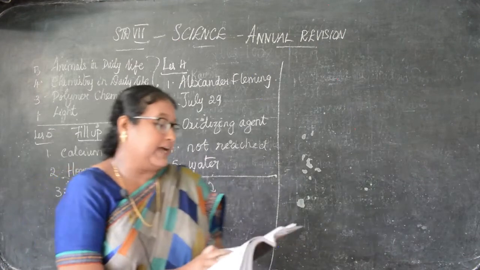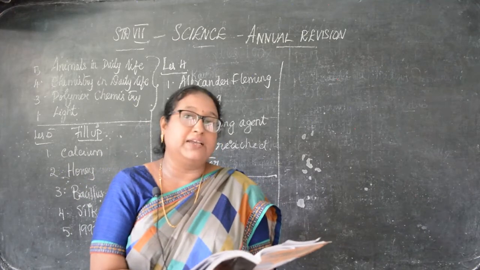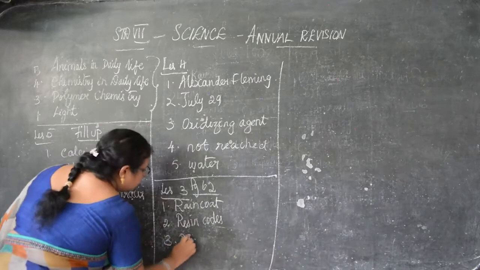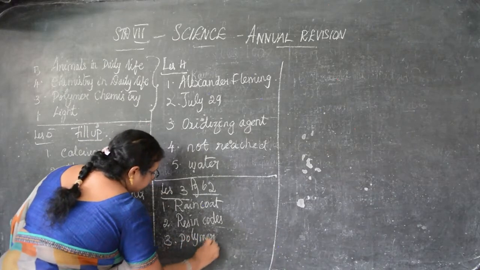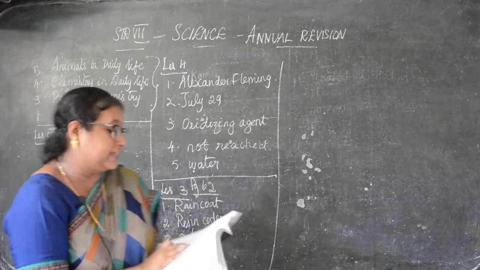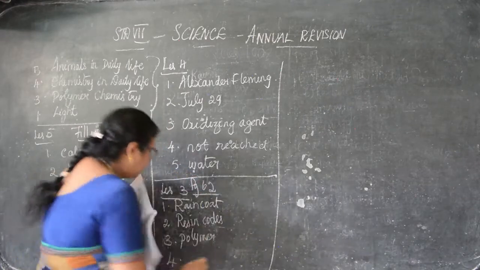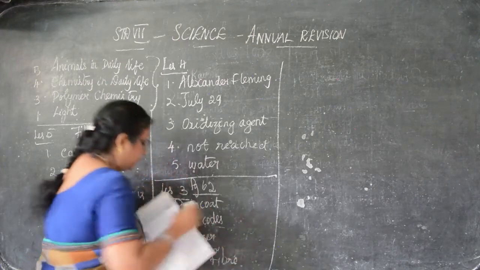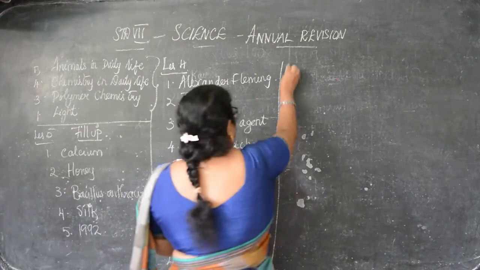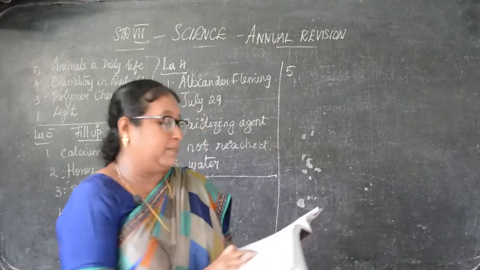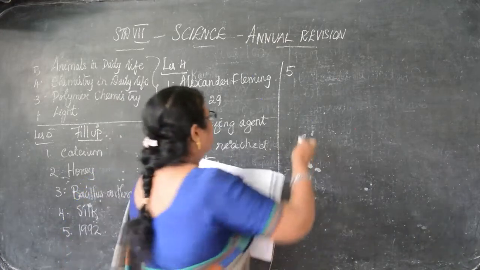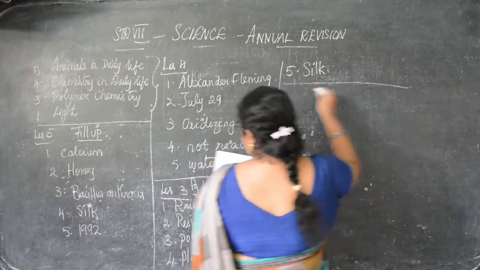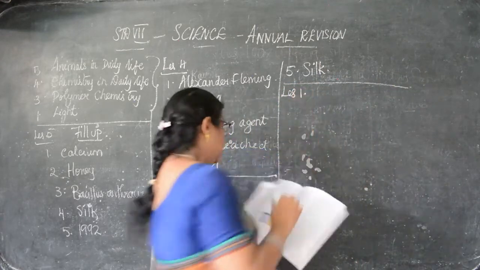Then a dash is a long chain made up of many repeated small units called monomers, that is polymer. Then fourth, a natural fiber is called plant fiber. Then fifth one, a natural fiber obtained by boiling cocoons is called silk. Okay, so this is lesson 3, and next we'll go to lesson 1.